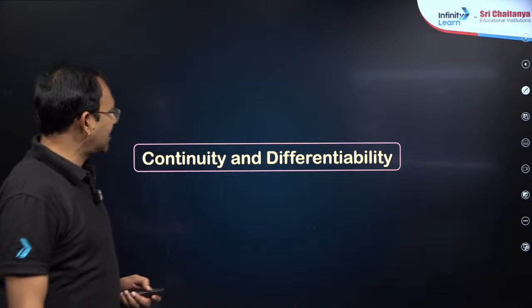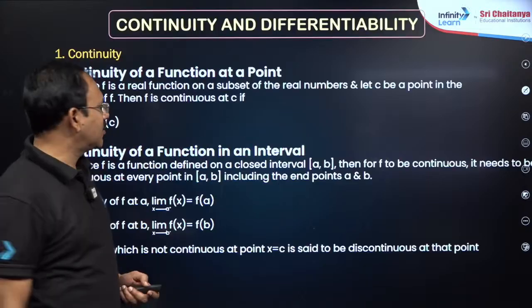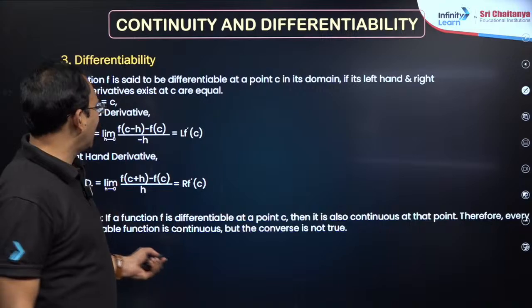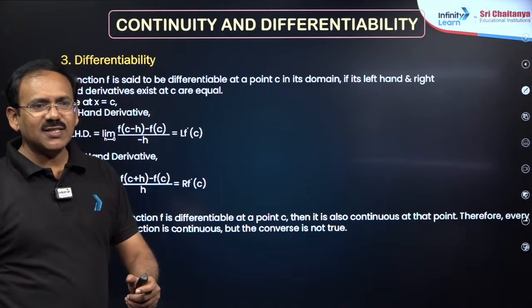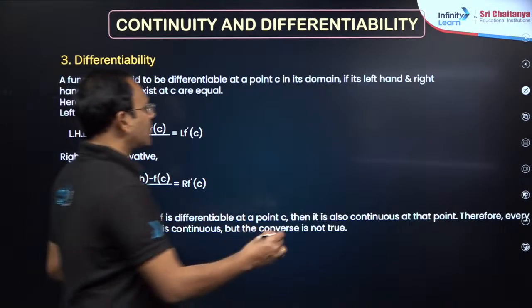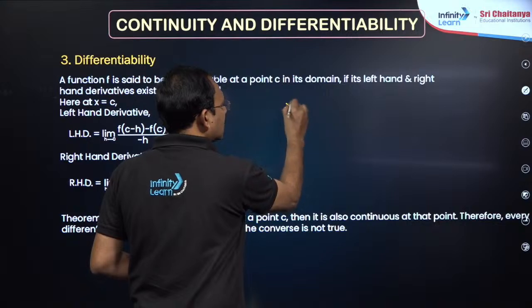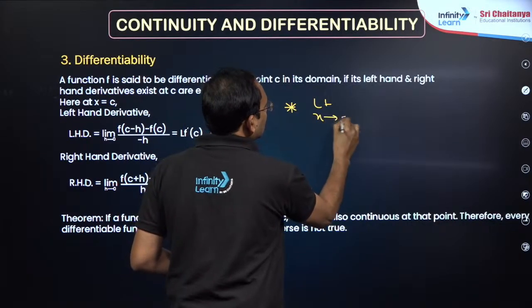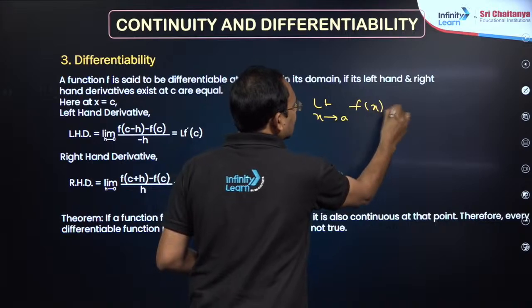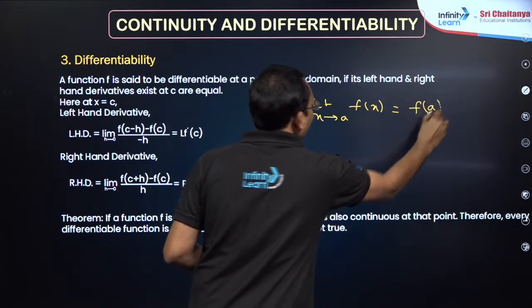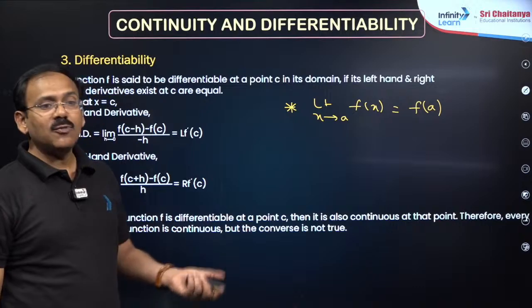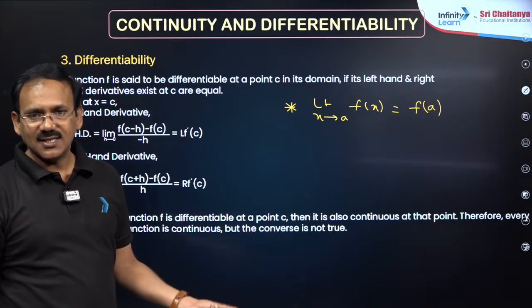Next, continuity and differentiability, students. Don't worry about all these things. Continuity and differentiability are simple. Suppose you want to say a function is continuous at x equal to a: simple, the limit as x tends to a of f of x must exist and must be equal to f of a. If the limit does not exist or fails to be equal to f of a, we say it is discontinuous.